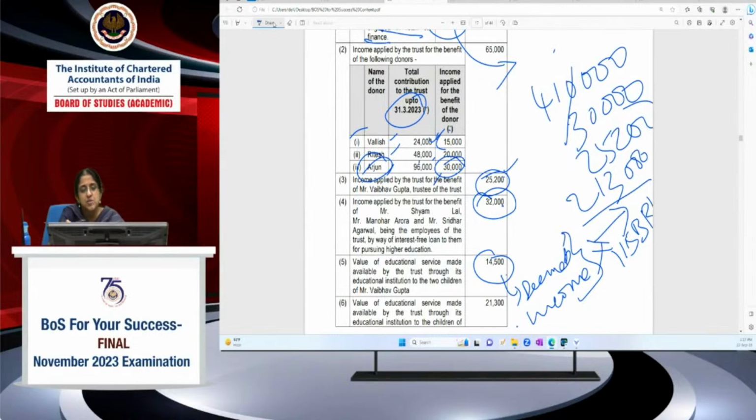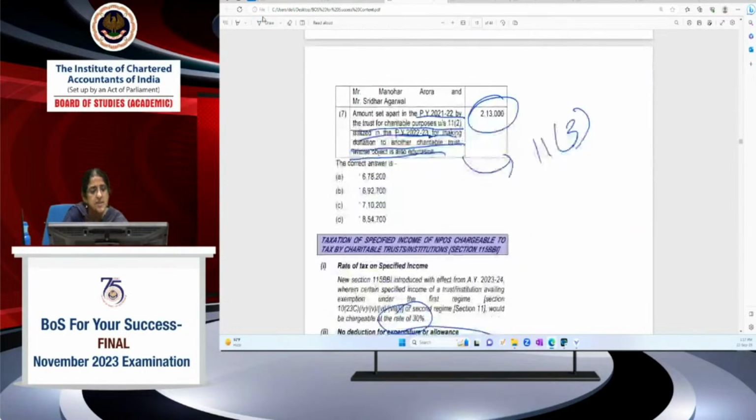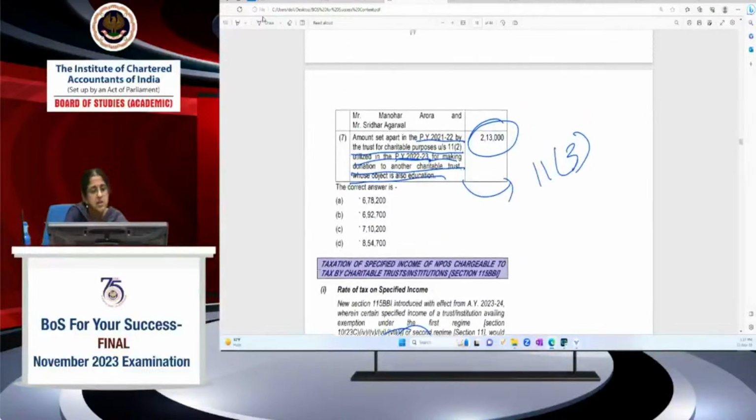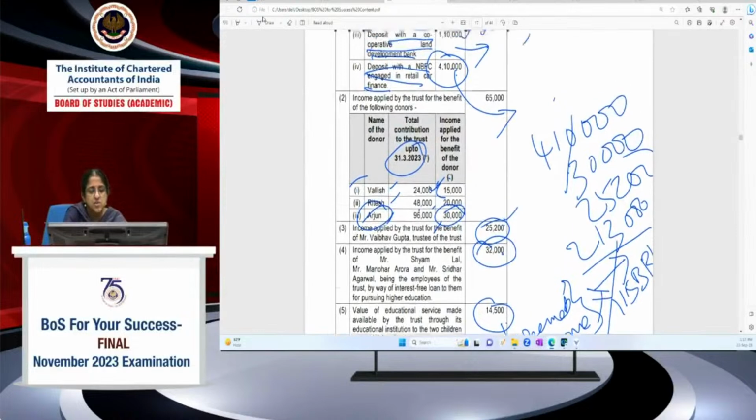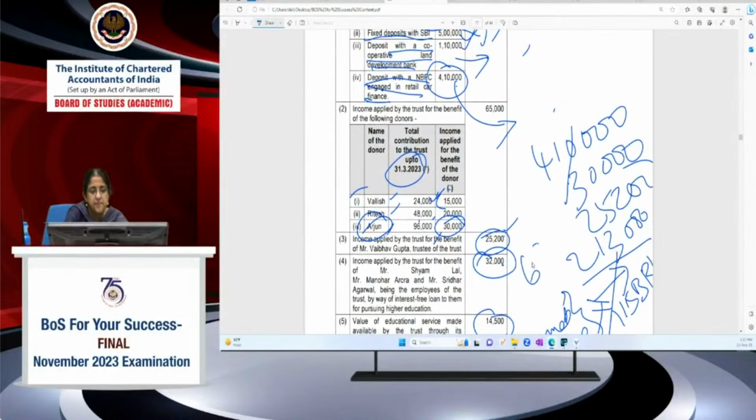4,10,000 plus 30,000, 4,40,000, 4,65,000. 2 lakh is 6,65,000, 6,78,000. I think so. 6,78,000. 200 is also coming somewhere. Yeah, it's 25,200. So it's 6,78,200. That's the right answer, no? Let me check. 6,78,200 is the correct answer.